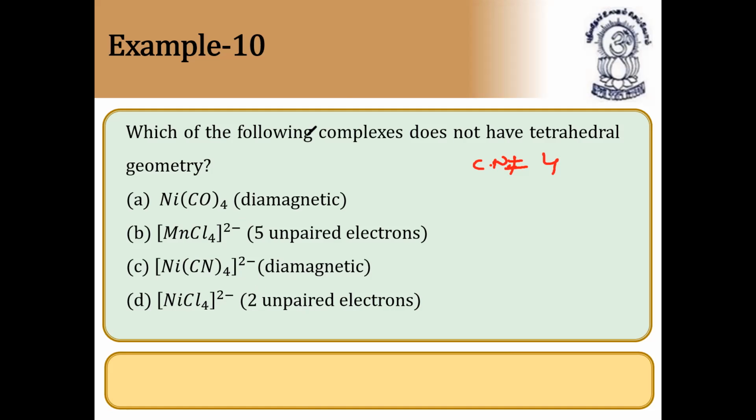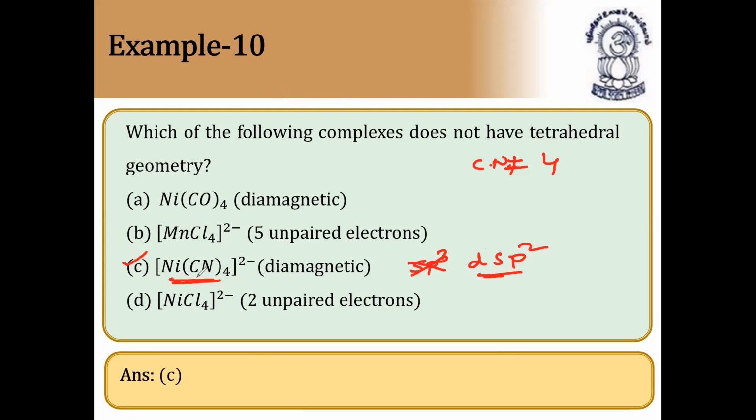So definitely the one that is not tetrahedral shape is the answer, K2[Ni(CN)4]. It would be tetrahedral if it underwent sp3 hybridization. Sorry, dsp2.